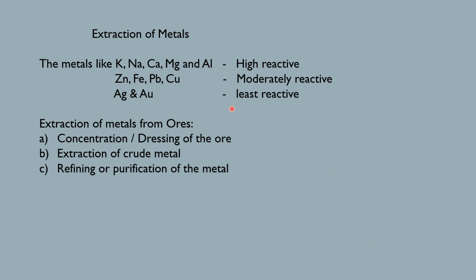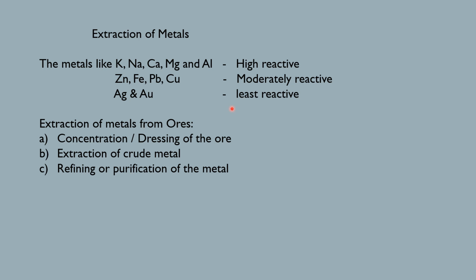Extraction of metals. You have seen metals and their ores. An ore is a compound, that is, a mineral of a metal from which the metal can be extracted without economic loss. The process of extraction of metals from their ores is known as metallurgy. What is metallurgy? The process of extraction of metals from their ores is known as metallurgy.